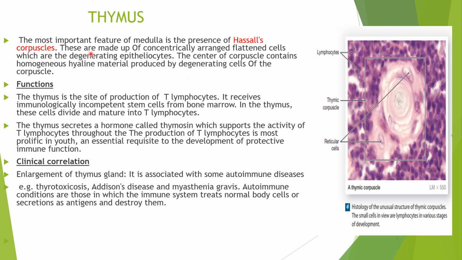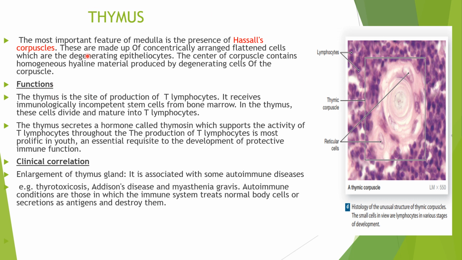So these are made up of concentrically arranged flattened cells, which are the degenerating epitheliocytes. The center of the corpuscle contains homogeneous hyaline material. So this is the center of the Hassall's corpuscle, which contains hyaline transparent material produced by degenerating cells of the corpuscle.